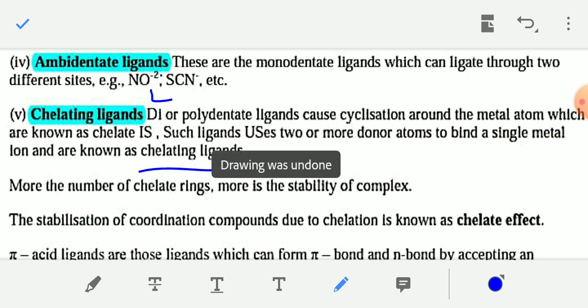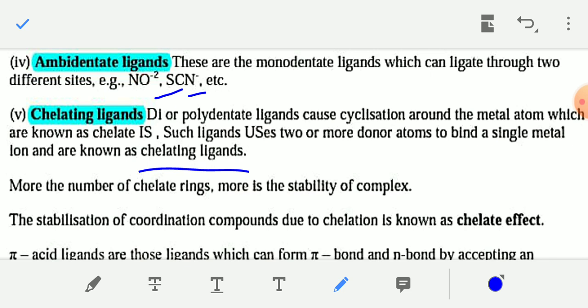So NO2 minus and SCN minus are ambidentate ligands. These act as monodentate ligands which can ligate through two different sites. In SCN minus, SCN minus can donate electrons from the nitrogen side as well as from the sulfur side. So SCN minus is an example of an ambidentate ligand. SCN minus has two donor sites but acts as a monodentate ligand.